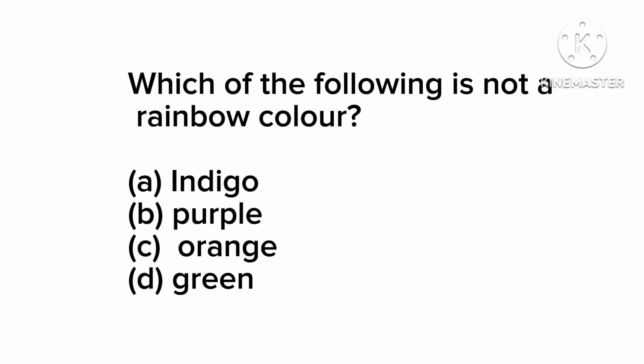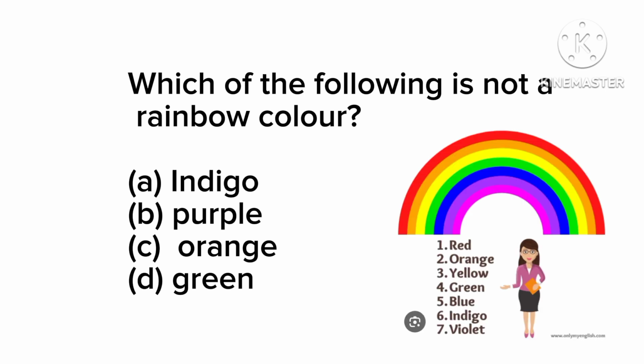The colors of the rainbow are red, orange, yellow, green, blue, indigo, and violet, okay. These are the colors of the rainbow. Now option B, like I said, is the correct answer. Purple is not among the rainbow colors.